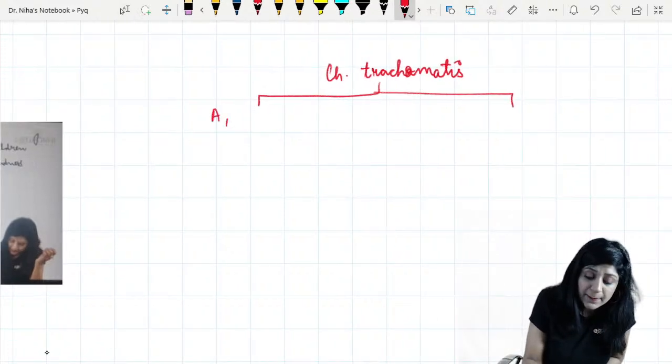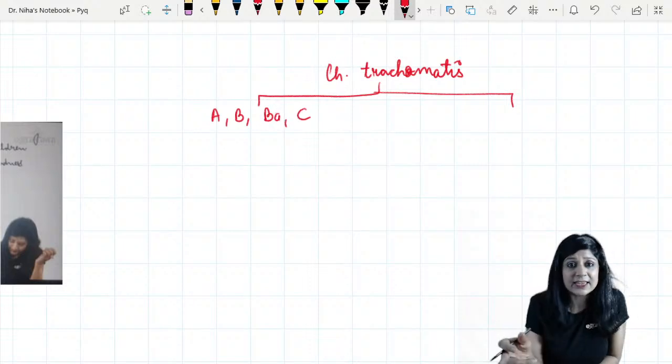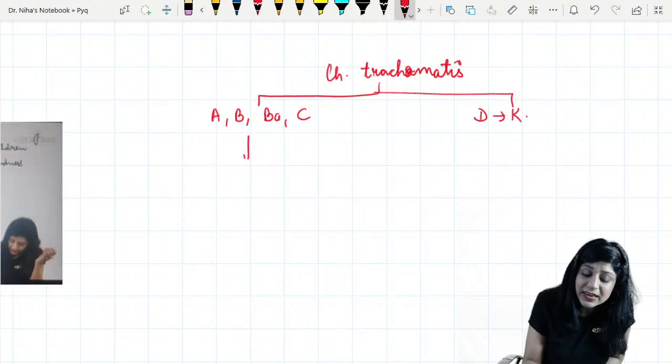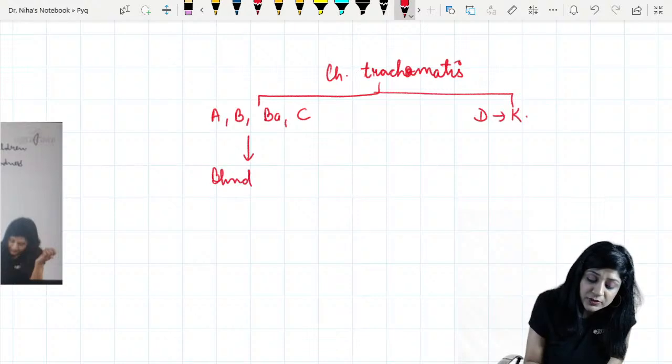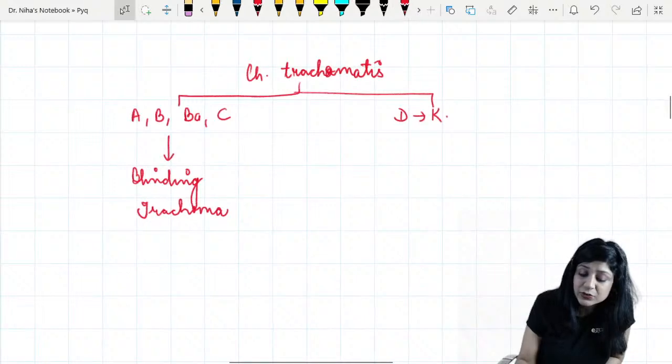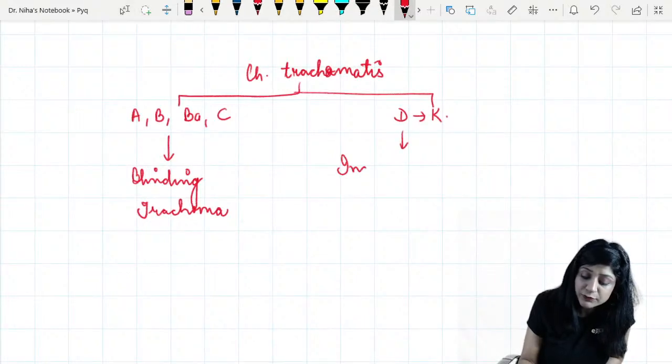We have A, B, Ba and C. So this is what they are saying, A to C, and then we have got D to K. So it is this A, B, Ba and C which is actually responsible for the blinding trachoma, while the D to K is responsible for the inclusion conjunctivitis.